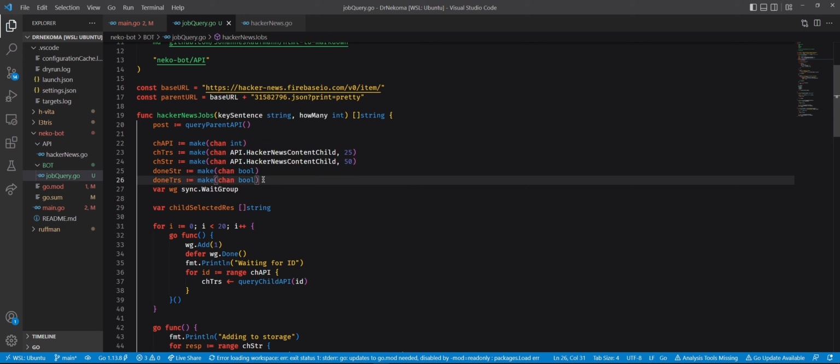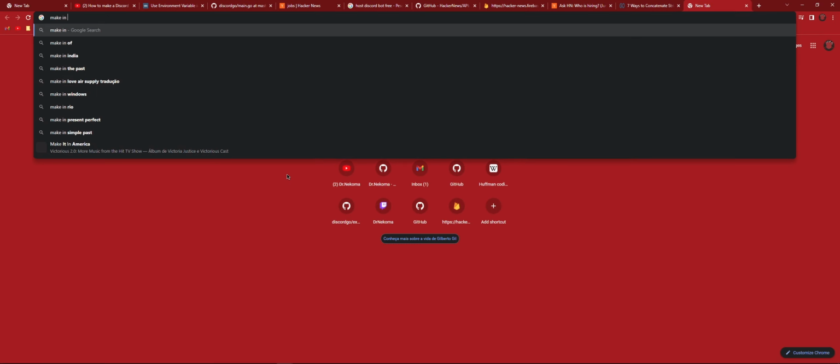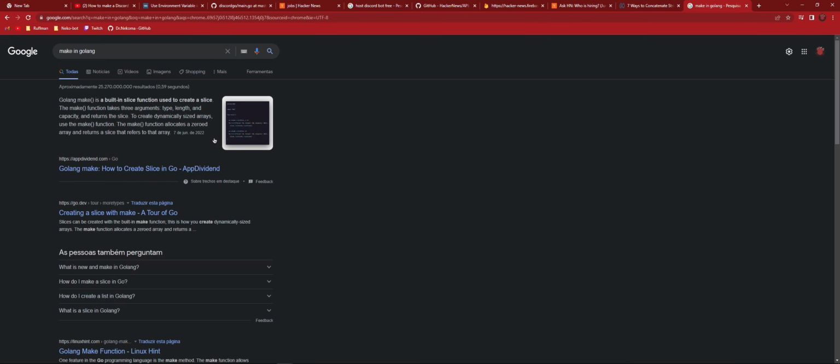What is make then? Because make is not only about channels, right? Because you have to pass it the type. So what is make? Maybe make can be used for different things outside of making channels. You can do make of int and return, and that's creating an int variable or something, right? Searching Golang: make is a built-in function used to create a slice. The make function takes three arguments: type, length, and capacity, and returns a slice.